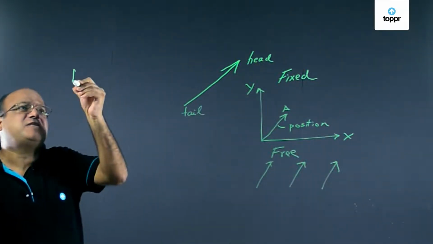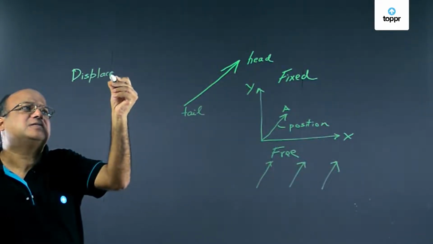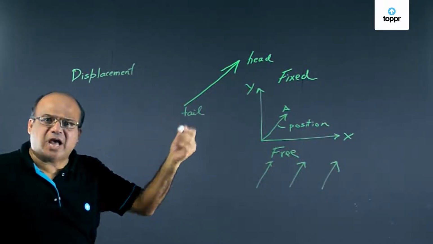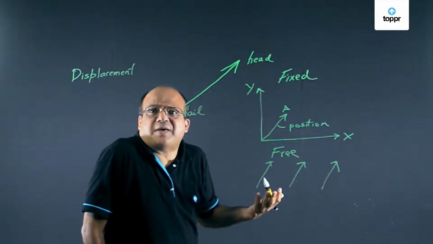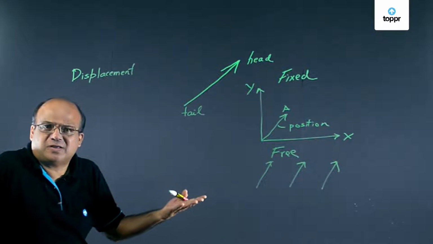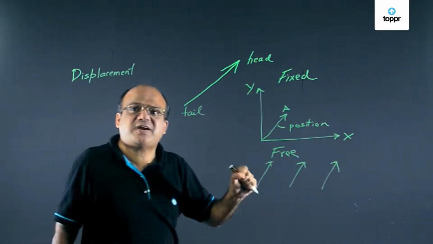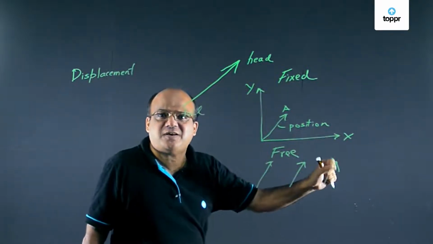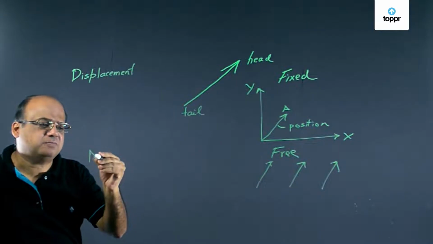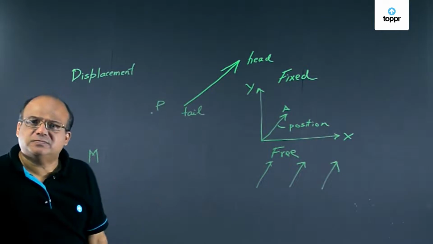Now let us learn about displacement vector. What is displacement? Displacement is change in position. I am in Mumbai now, and suppose I am in Pune tomorrow. Then my displacement is Mumbai to Pune. Displacement is change in position. Displacement vector is final position vector minus initial position vector. So I am in Mumbai now, and tomorrow I go to Pune.